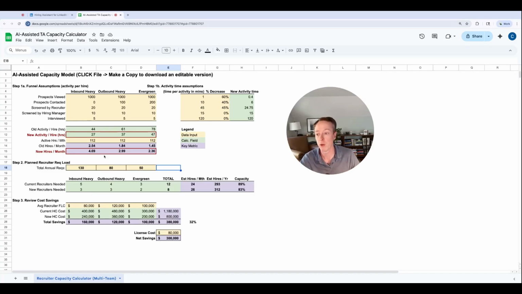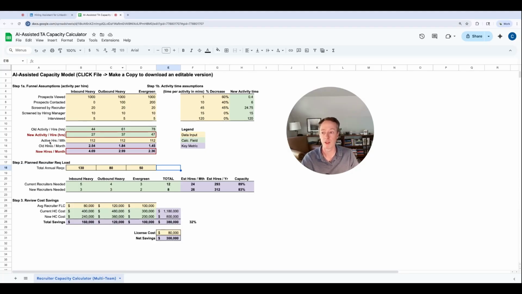So let's dig into the model. There's 3 steps to the process, should be fairly straightforward. And you should be able to pull most of the data that you need from your applicant tracking system. Or if you don't have historic data, just throw some numbers in there and try and come up with some good estimates. And it'll give you kind of a ballpark figure as to whether something like this hiring assistant is going to be worthwhile for you.